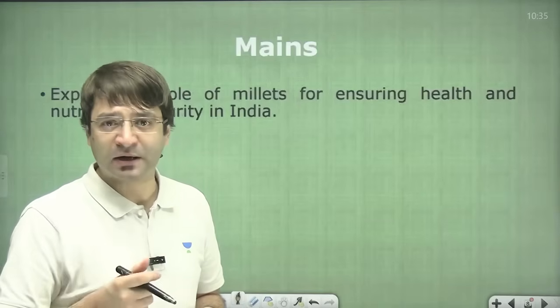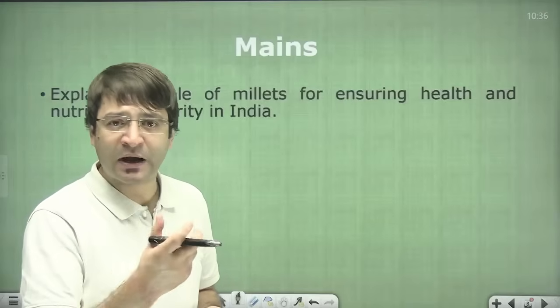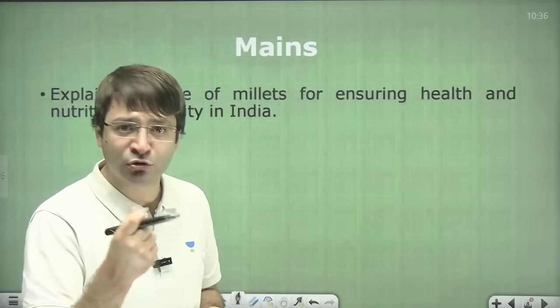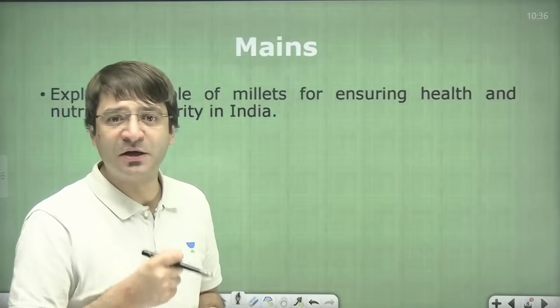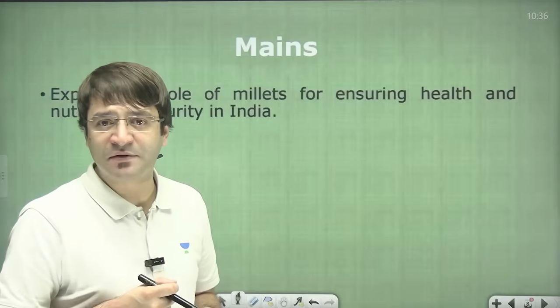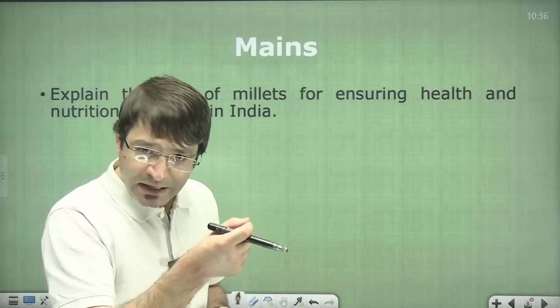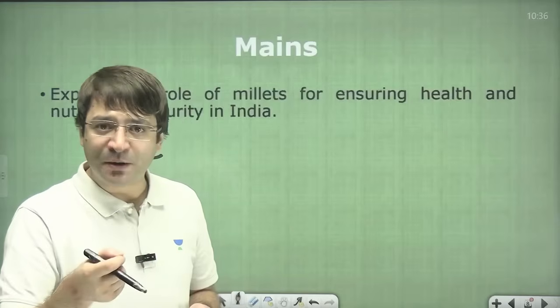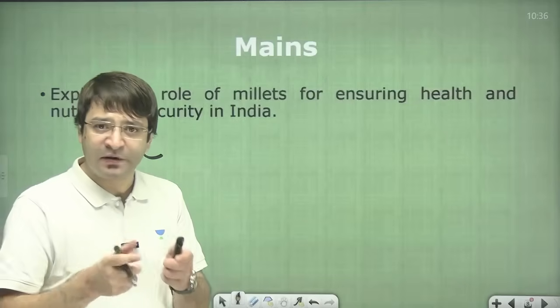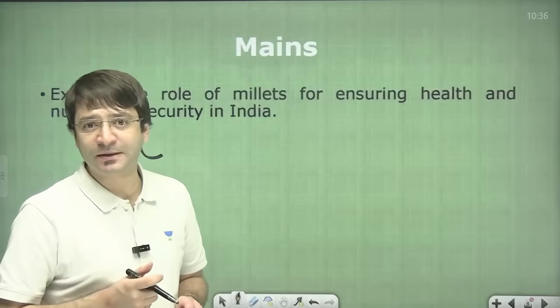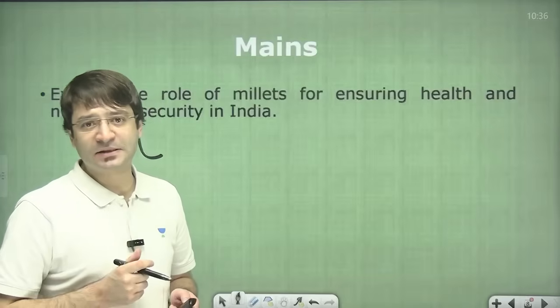Assume you are a bureaucrat, a civil servant. How would you handle crowd management? How would you control the crowd? How would you ensure that stampedes do not result in the loss of lives? So incorporate the learnings from your newspaper reading, make notes, and you will have content readily available for your GS paper 4 answer. That's how you link it with the syllabus.